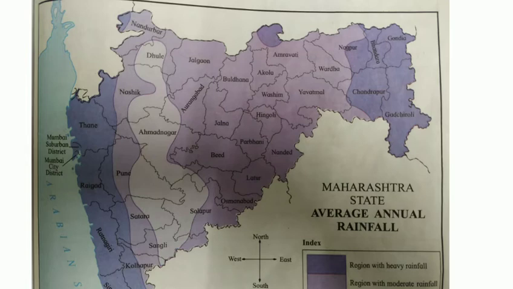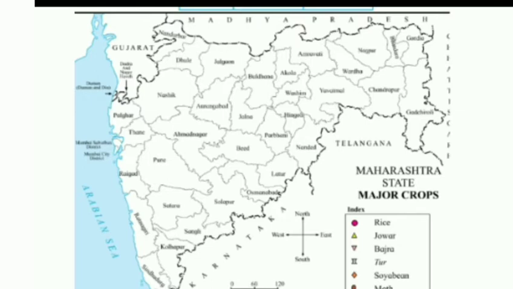Now students, coming to page number 95, can you tell? See, this is a map showing the regions of high, moderate and low rainfall. Now a map is given showing the major crops with an index. We have to show the distribution of crops according to the rainfall.